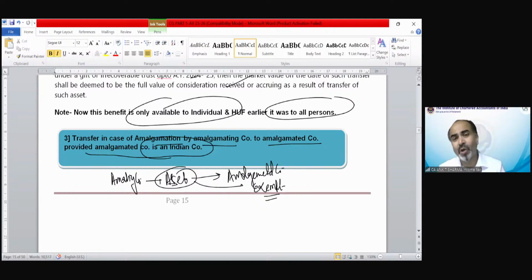There would be unemployment. So the government is encouraging amalgamation, because you are not shutting down your company and another company is ready to purchase your whole business. They are not purchasing just your assets; they are purchasing your full assets and full liabilities at book value, including the shareholding pattern. So due to amalgamation there would be employment, because the company is not going to shut down. It is now going to be organized and run by B Limited. So the income tax department encourages amalgamation because of the benefit of employment, revenue collection, etc.